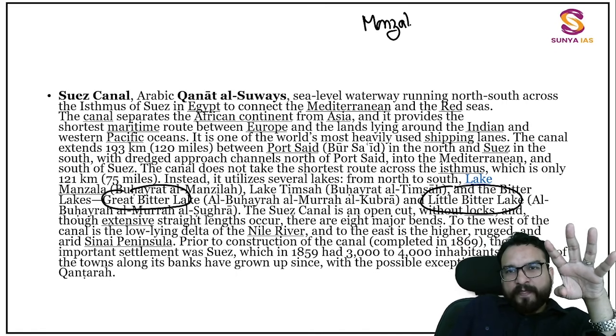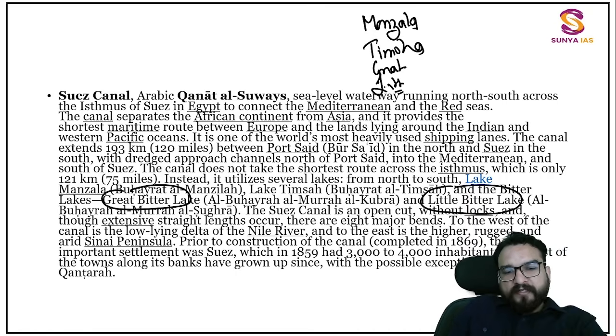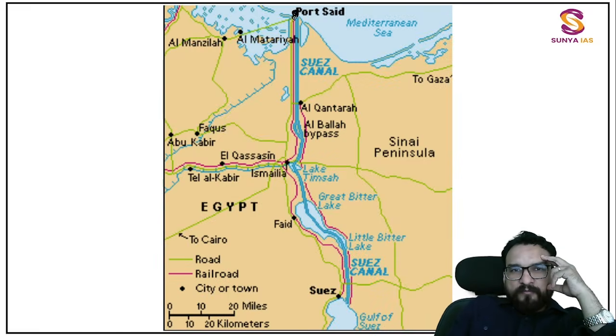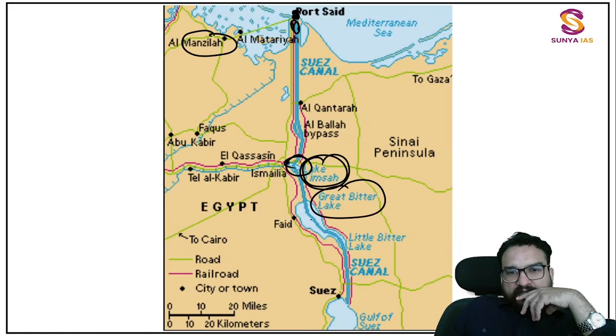Manzila, Temsha, then Bitter Lakes, Great Bitter Lake, and Little Bitter Lake. Over here you will be finding. Okay. So in this map, over here, Port Said, Manzila Lake you will be finding near around this. Then Timsha also you will be finding somewhere. This is Lake Timsha. Then Great Bitter Lake and Little Bitter Lake over here. And then Suez you will be seeing over here.